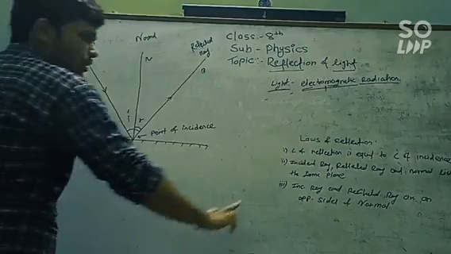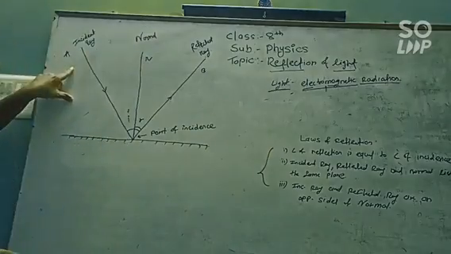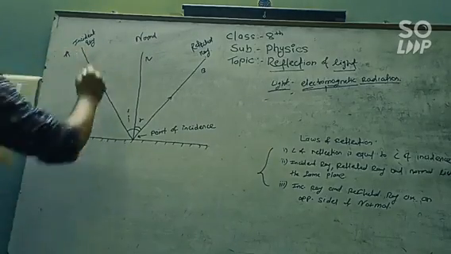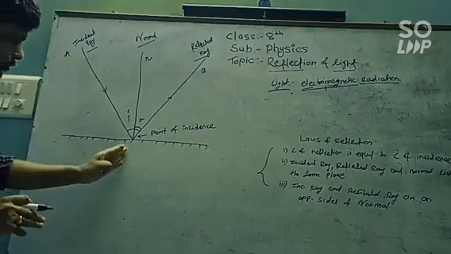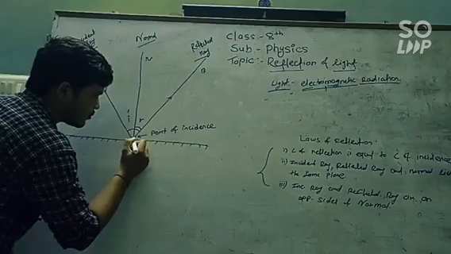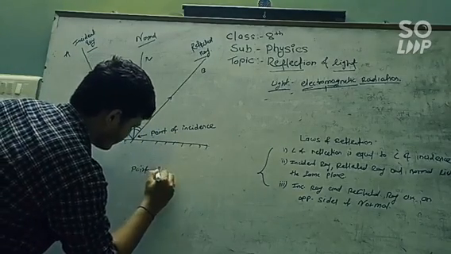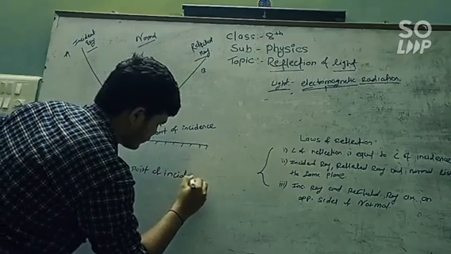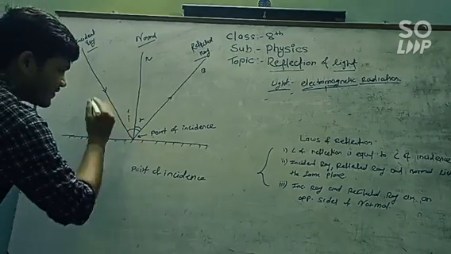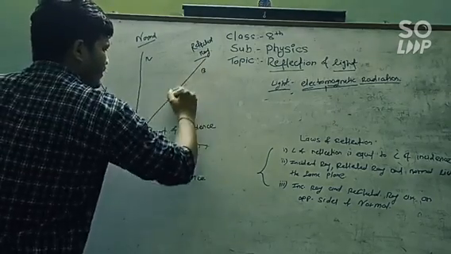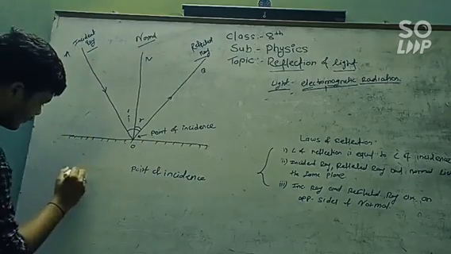In the reflection, there are three laws of reflection that are important. Now in the reflection, there are only three concepts, that is the concept of the incident ray, the concept of the reflected ray and the normal. Now when the ray falls on the object at a certain point, this point is called the point of incidence. So this is the point of incidence. When the ray falls on that point, it gets reflected back from that point, and this ray is nothing but the reflected ray. Here the ray AO is the incident ray.